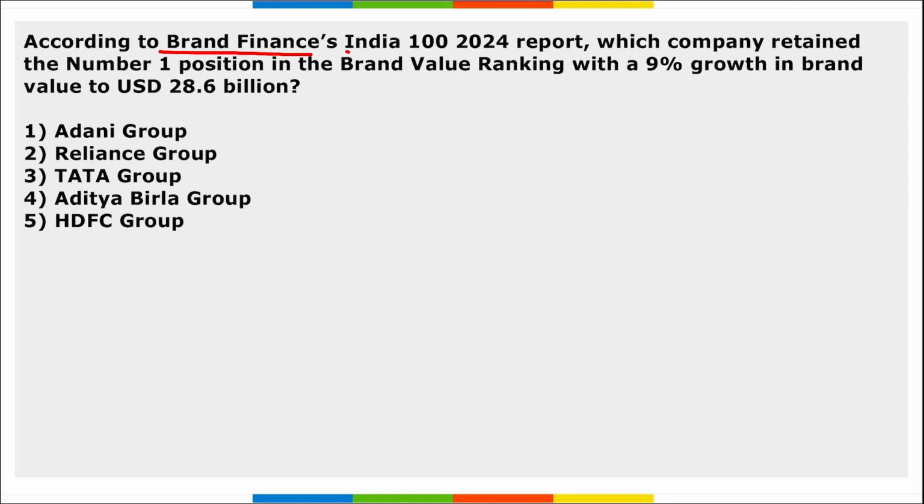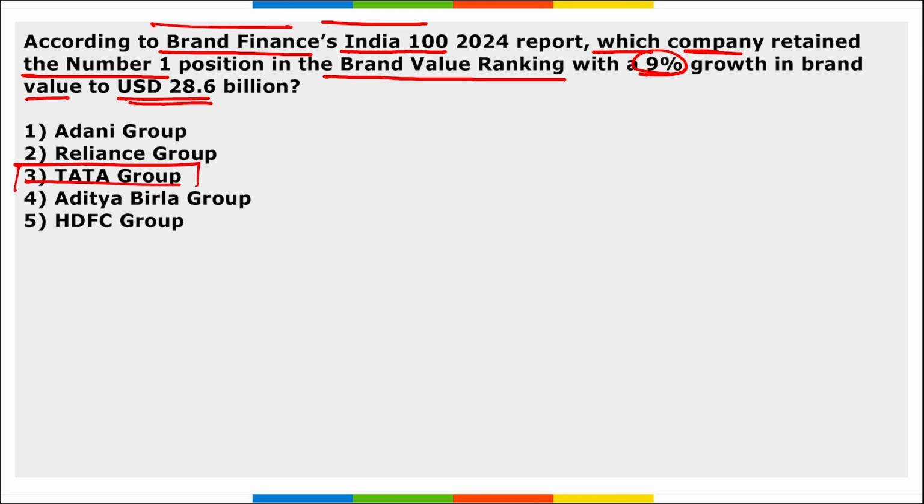Next, according to Brand Finance India 100 2024 report, which company retained the number 1 position in the brand value ranking with a 9% growth in the brand value to $28.6 billion? It is Tata Group, right? They have retained the number 1 position with a 9% growth in the brand value to $28.6 billion. Infosys retained the 2nd spot, whereas HDFC Group retained the 3rd spot. And if we talk about the strongest Indian brand, it is Taj.